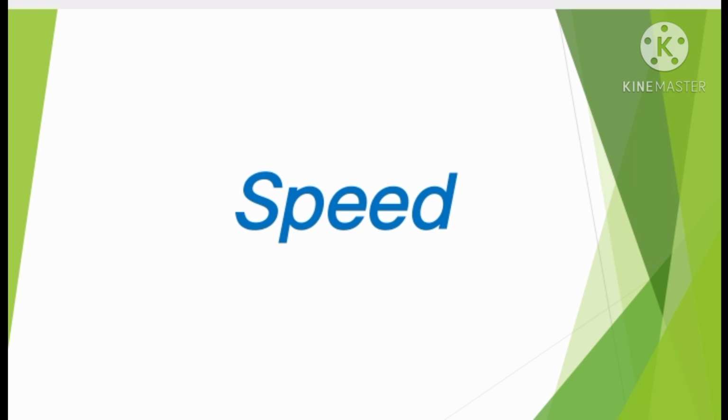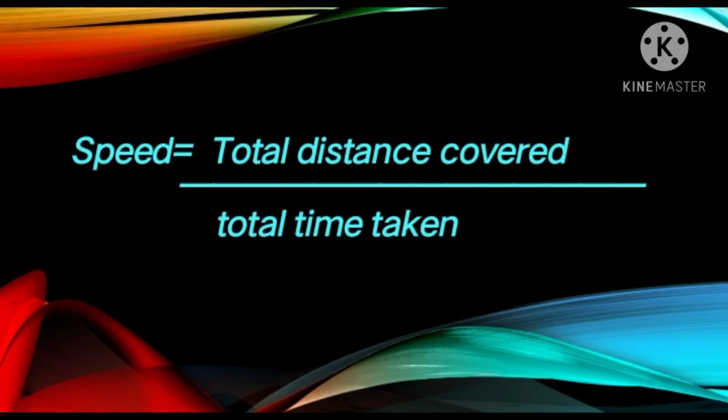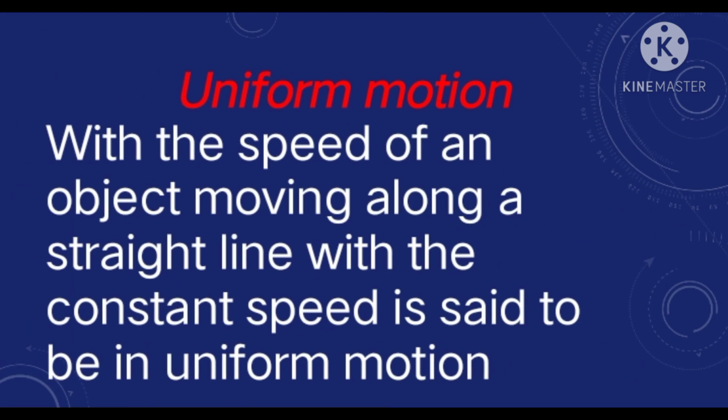I'll give you one example: there are two cars, the distance is the same, but the first car moves faster than the second car, and the first car covered the distance quickly because it moved faster. I hope you understand what is speed. This is the formula of speed.